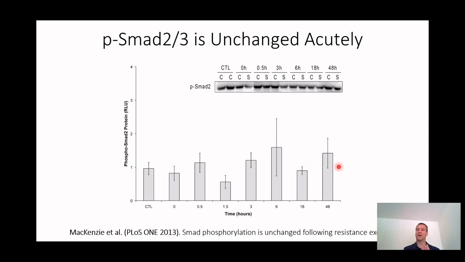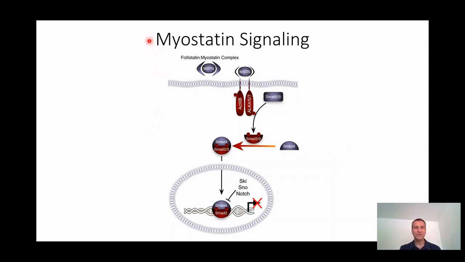But again, it's really hard to tell, because if you decrease myostatin mRNA, does that mean that you have less myostatin protein? Or do you have more follistatin or less follistatin? Do you have more of the receptor or less? Do you have more of the ski, snow, and notch proteins? So really, the biggest problem here in the field is that when you try and measure myostatin mRNA, it doesn't tell you anything about what it's doing, because there's 7 different ways that we've talked about that you can block myostatin between the mRNA, which is way over here, and what it actually is trying to do, which is alter transcription.